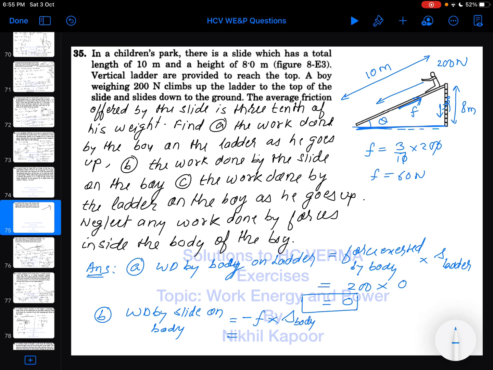As frictional force is a non-conservative force, it depends on the path followed. So here the frictional force is 60 Newton while the boy has been displaced along the slide by 10 meter. So the work done comes out to be minus 600 joule.